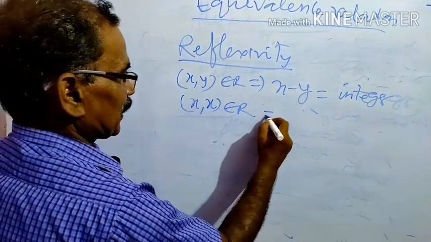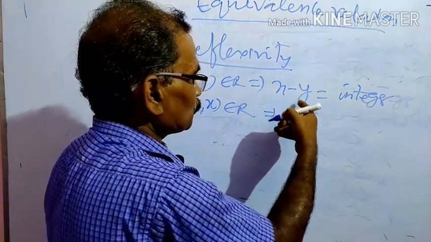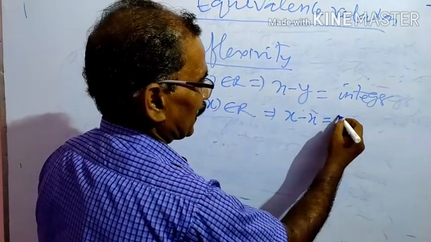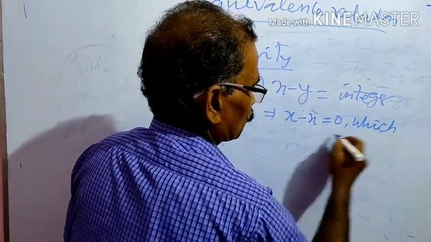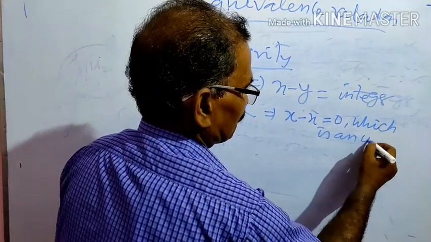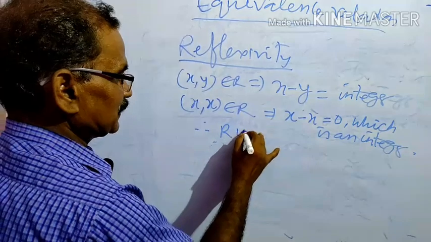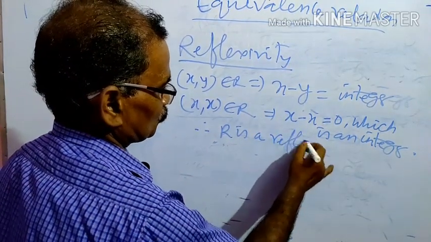Therefore x belongs to R, it means x, in place of y we put x, is equal to x minus x, that is 0, which is an integer. Therefore R is a reflexive relation.